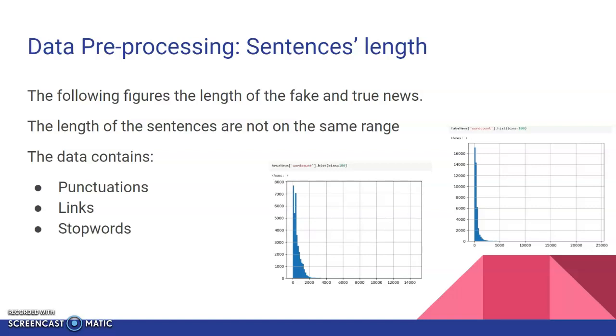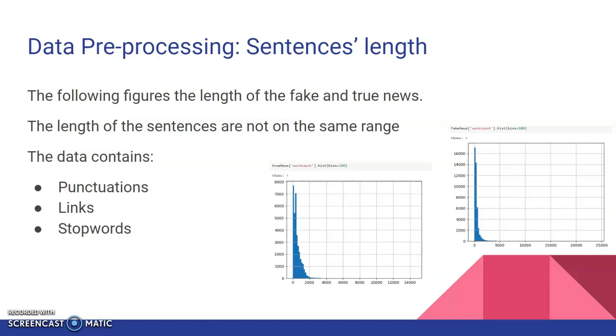If you take a look at these two diagrams, these two show the lengths of the sentences, the lengths of the news. One is for fake news, the other is for true news. As you can see, the length of the fake news is way bigger than the true news.